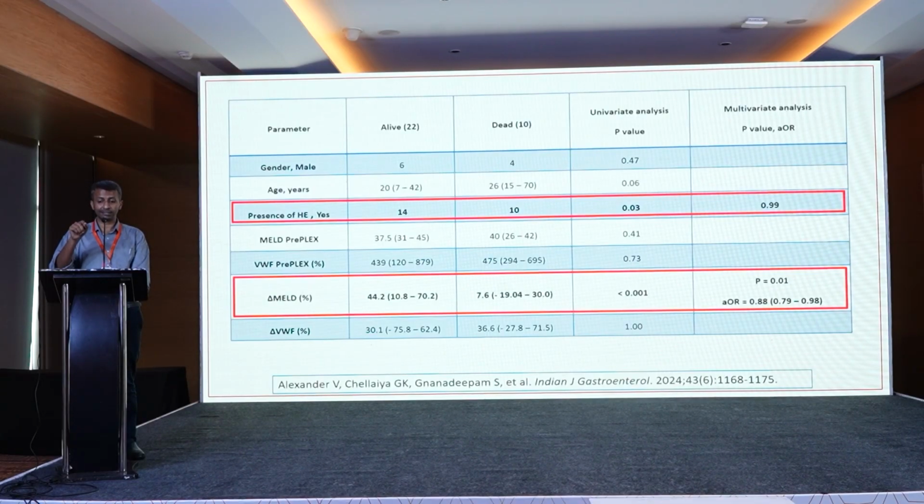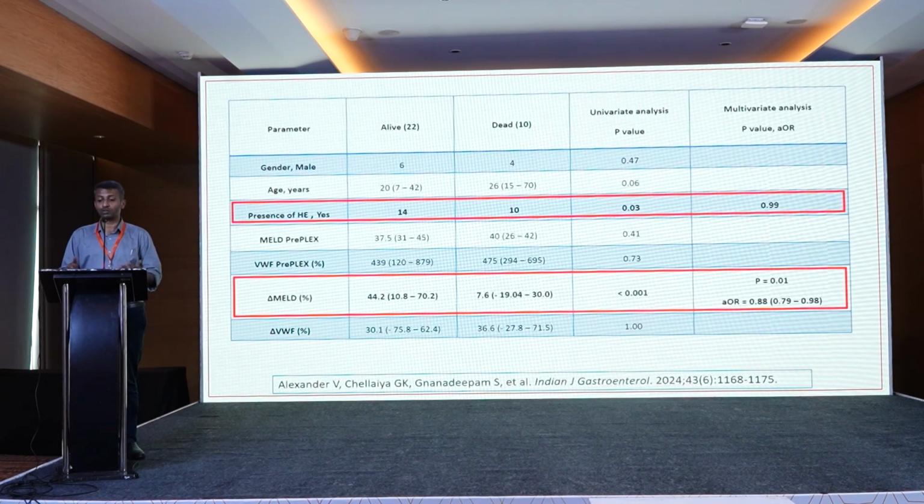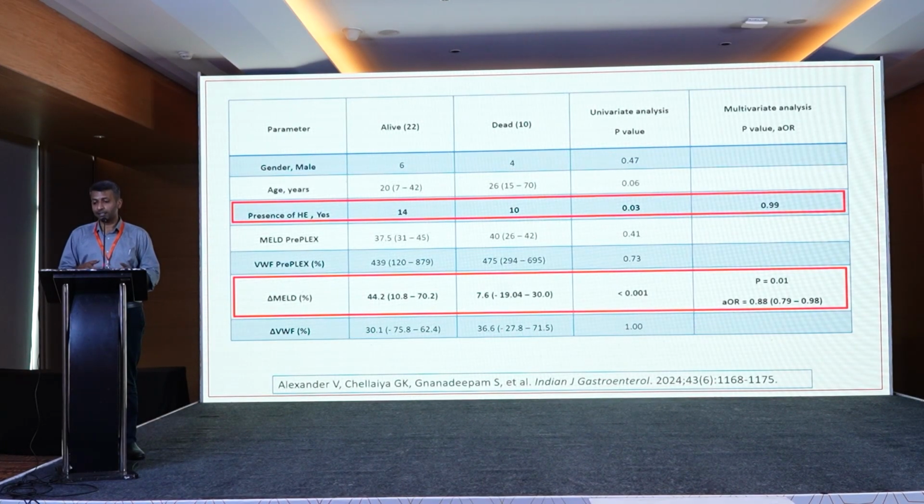By delta MELD, I mean between the first PLEX and the third PLEX, what was the percentage reduction in the MELD score, or the model for end-stage liver disease score. In patients who were alive, it was a 44% reduction, whereas in people who did not survive, it was about 7% reduction. So, there was a significant difference. And from that, we got an adjusted odds ratio of 0.88, and this was statistically significant.